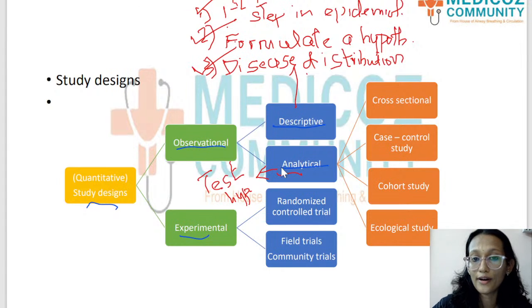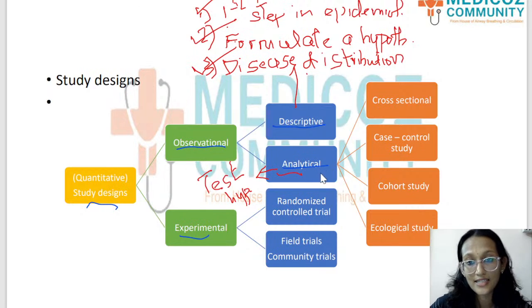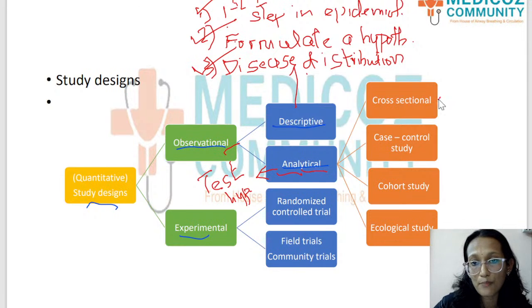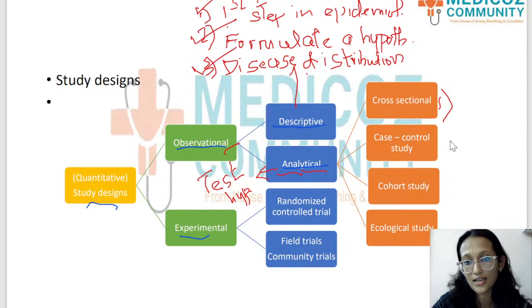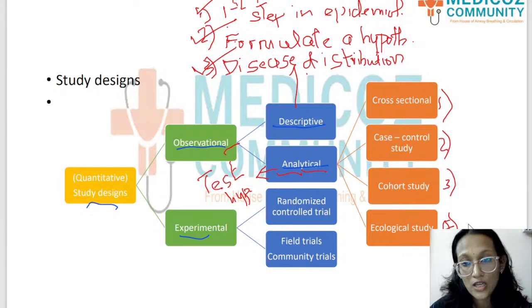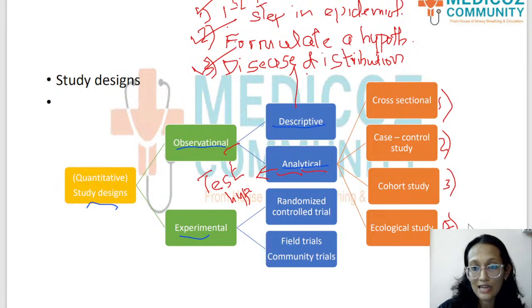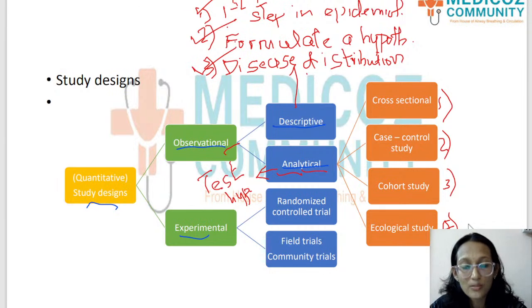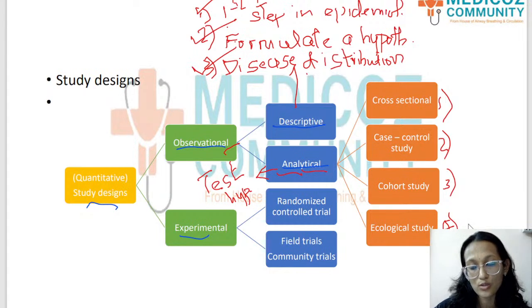And I want to go a little more into observational analytical study. So the examples of observational analytical studies, very important 4 examples. The first one is a cross-sectional study. The second one is a case control study. The third is a cohort study. And the fourth, we have ecological studies also. So when we have further sessions, we will have a single class itself on the multiple questions that are possible from epidemiological study design. So then we can be discussing each of the study designs in detail.